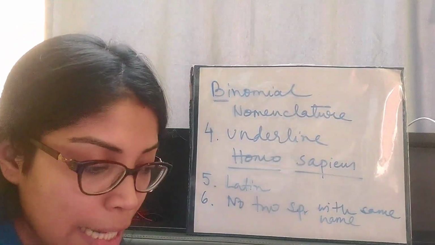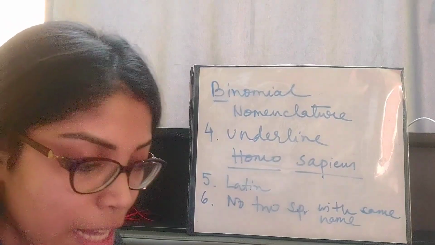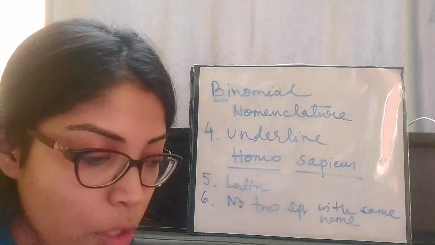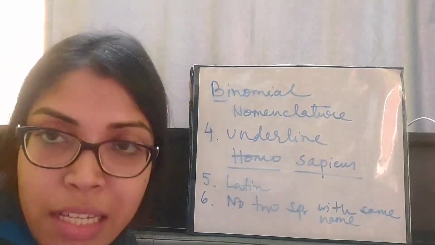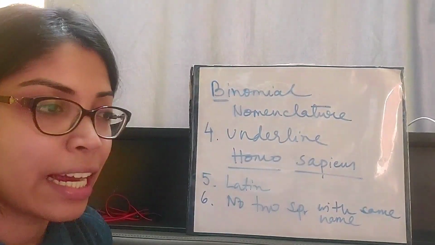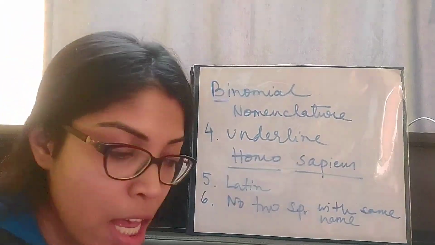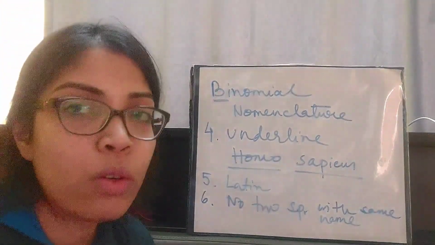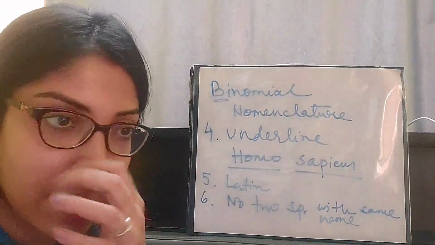Okay, next and the last rule is that the name of the author who first described the species, that is, gave the scientific name of the species, should be added at the end in abbreviated form. For example, the scientific name of mango is Mangifera indica.